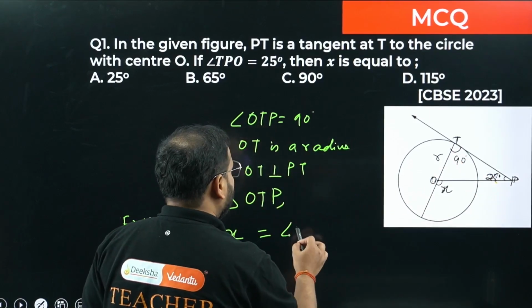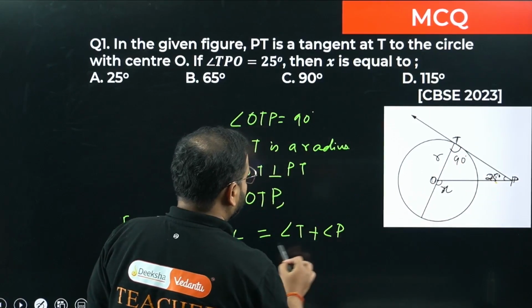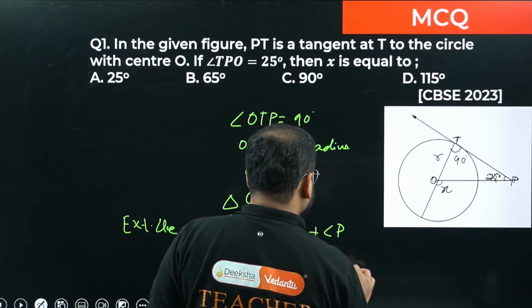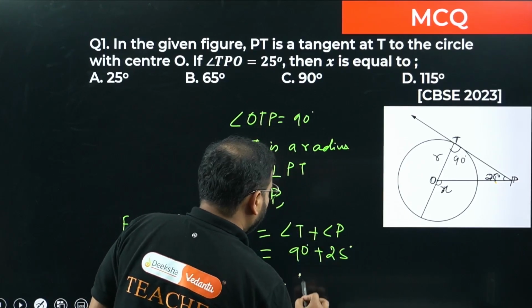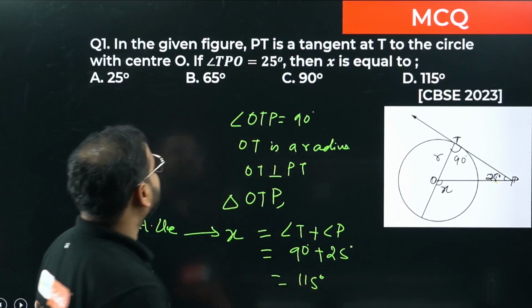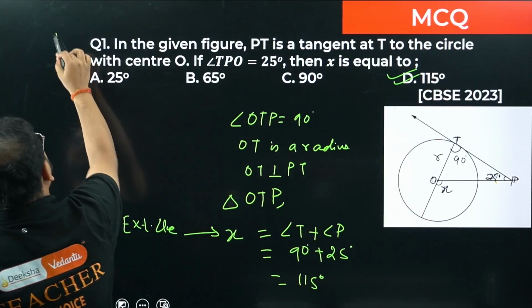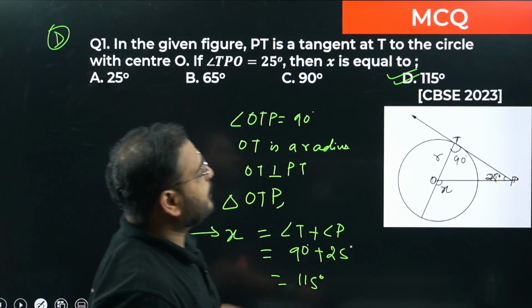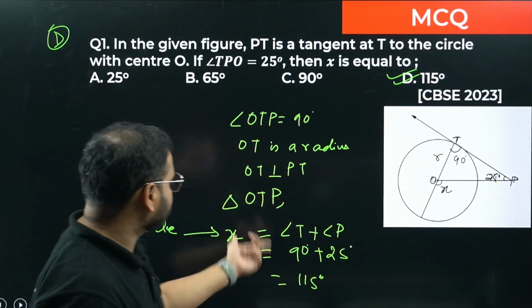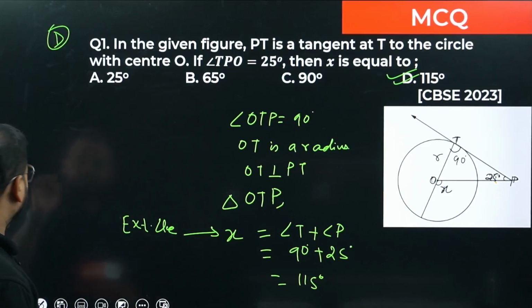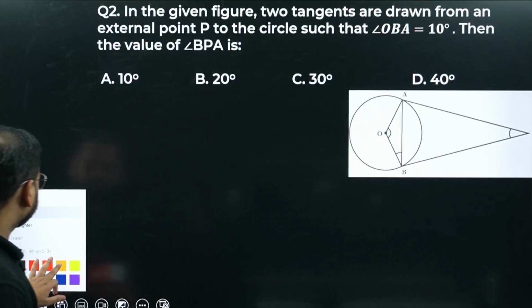I can write this as angle T plus angle P, which is 90 degrees plus 25 degrees, getting the value to be 115 degrees. Have a look, option number D. It's a PYQ asked in the 2023 paper. The answer is 115 degrees. Simple question. Moving on to question number 2.